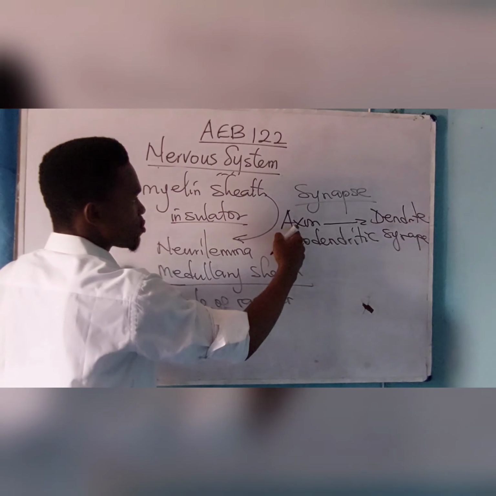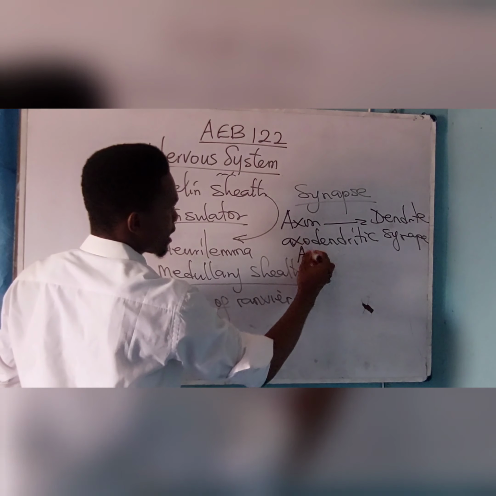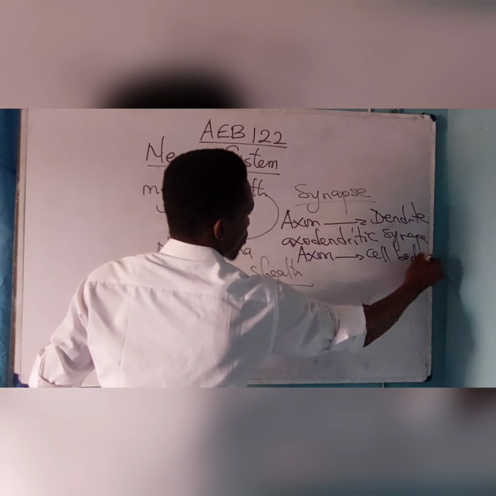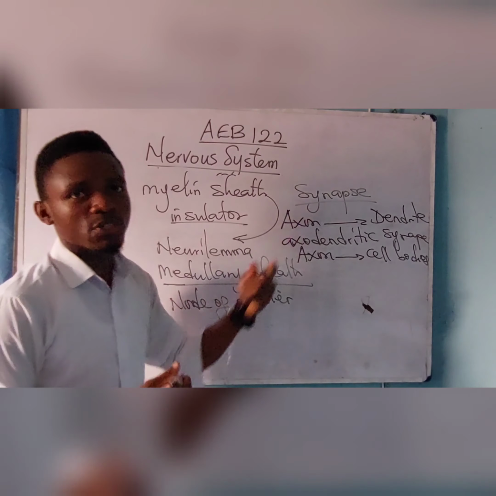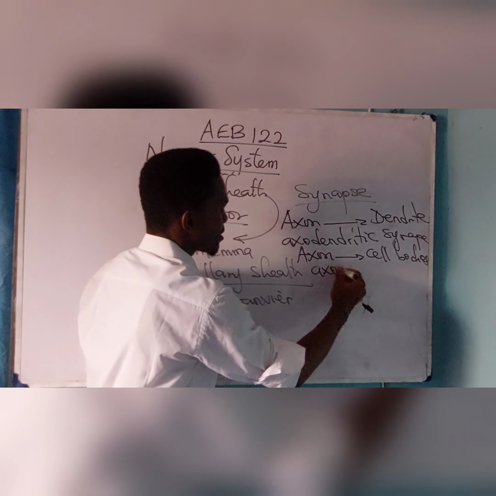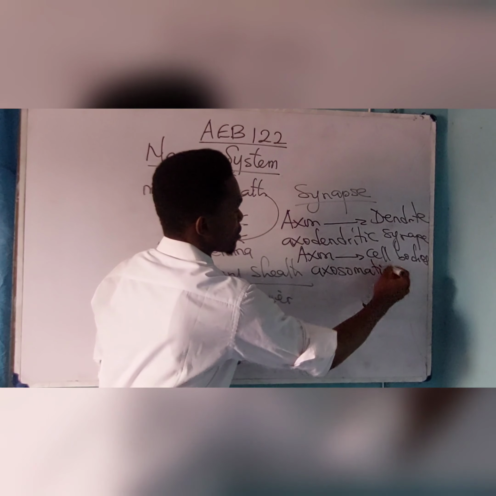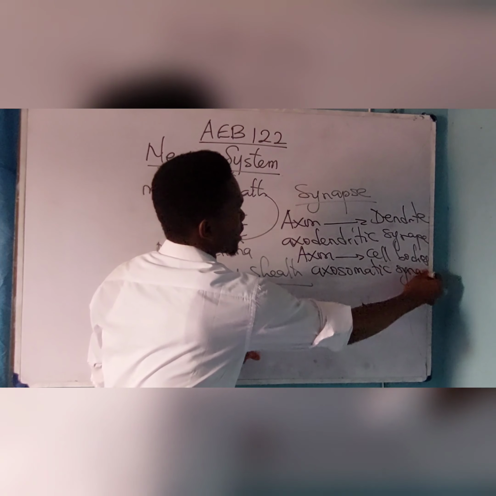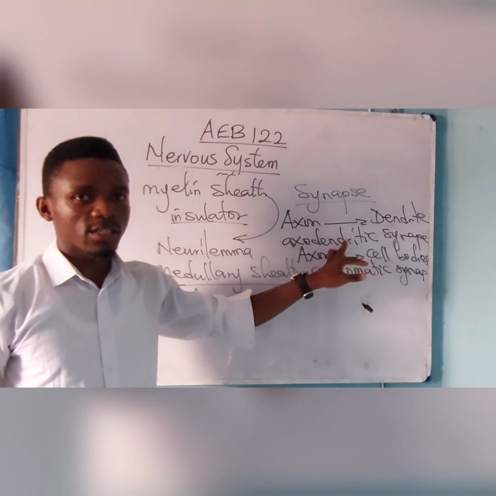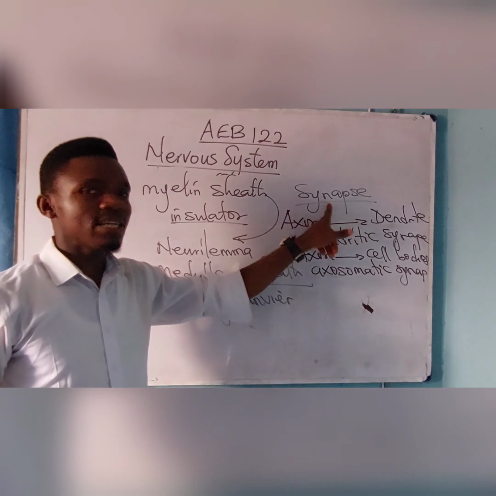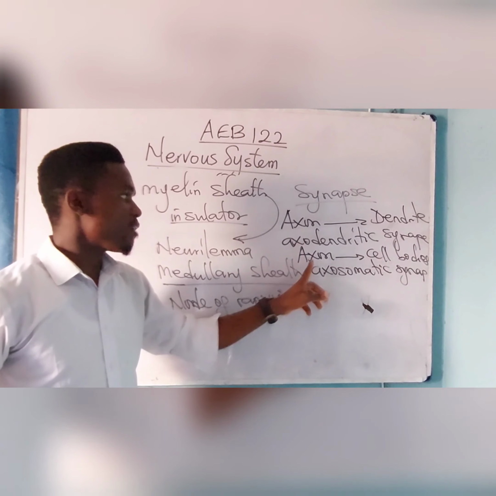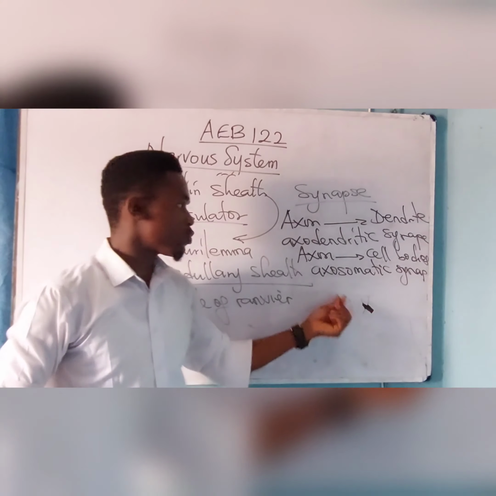But when the synapse is found between the axon ending and the cell body, it is called what? The axosomatic synapse. So please take note of that. It is very, very important. Though in the textbook it wasn't treated, it is good you know it. The synapse that is found between the axon and dendrite, you call it axodendritic synapse. The one found between the axon and the cell body is called axosomatic synapse.